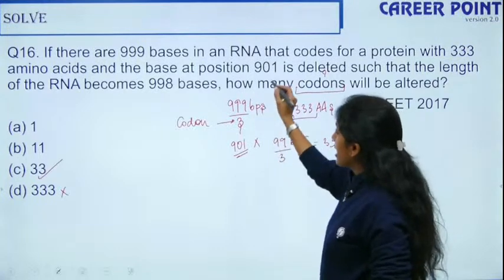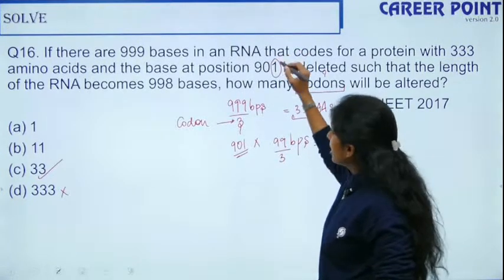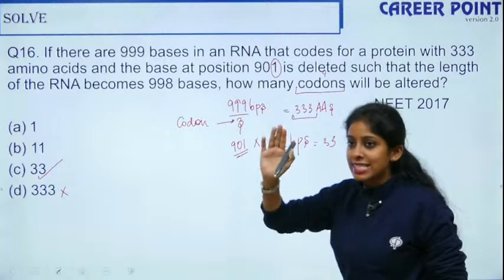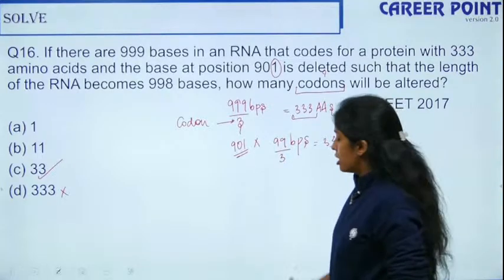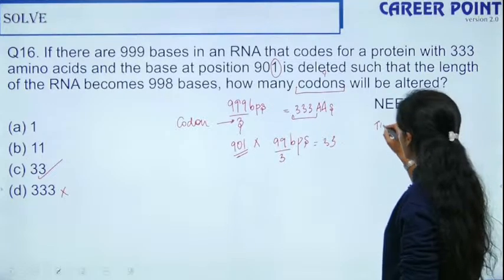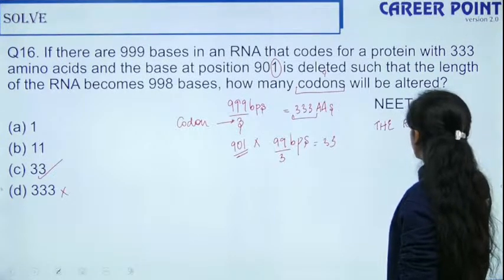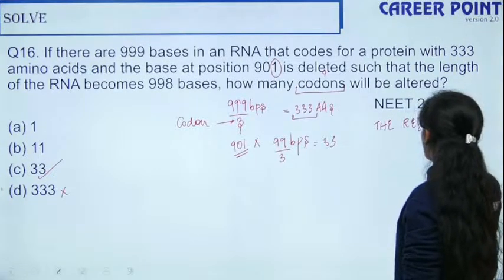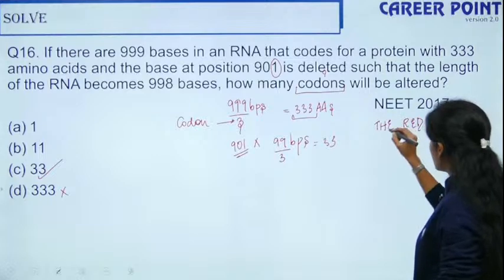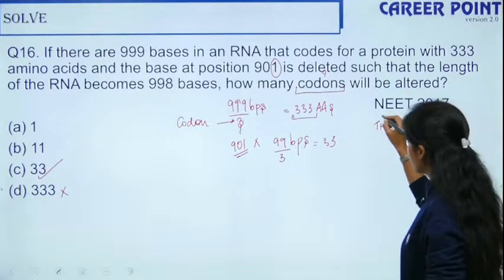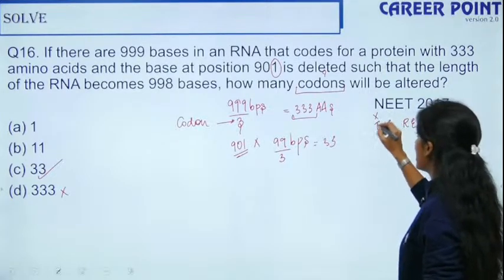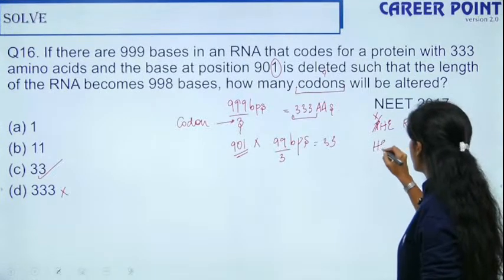Now they are saying the base in the 901 position is deleted. So it is like this, the hat is red, the red hat for suppose. If the 901, suppose this is the first position, if this is deleted, then how will it be?